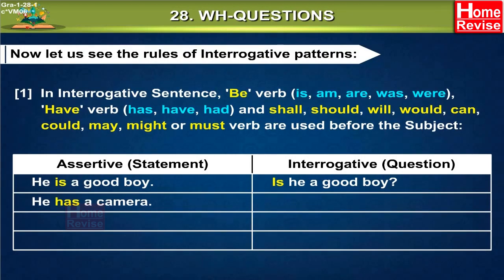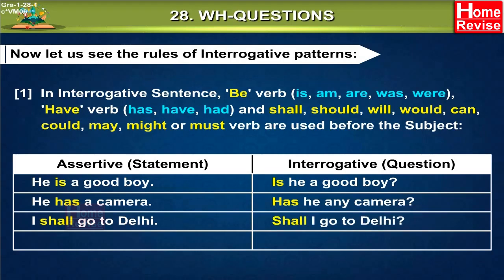Assertive, he has a camera. Interrogative, has he any camera? Assertive, I shall go to Delhi. Interrogative, shall I go to Delhi? Assertive, Amar can do this work. Interrogative, can Amar do this work?